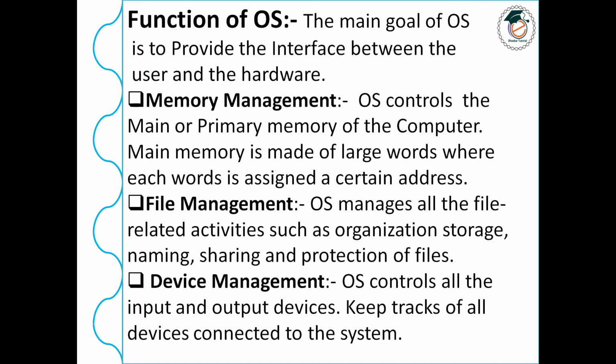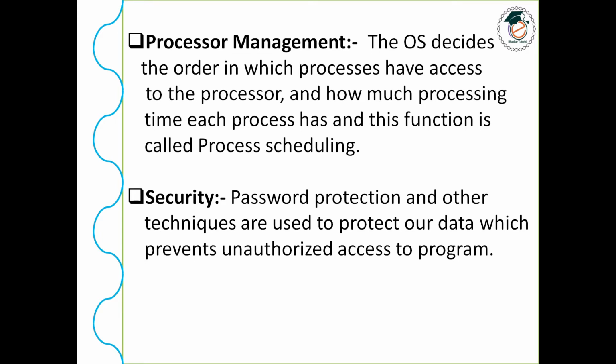So these are the very easiest functions you have to keep in your mind. Till now we have done the three functions. Next you see processor management. The OS decides the order in which processes have access to the processor and how much processing time each process has, and this function is called processing schedule.